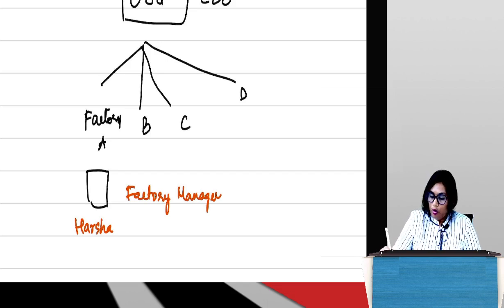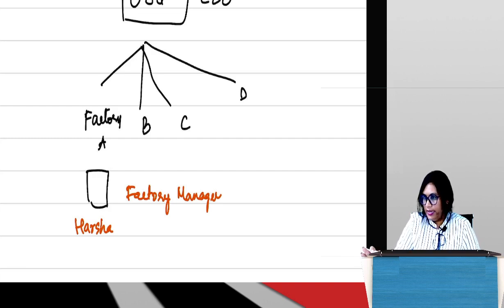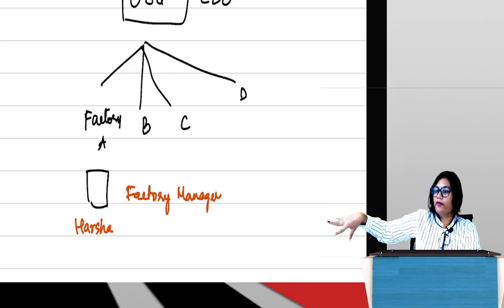Now this company's policy is whenever Oju opens a new factory, all the rental agreements are managed by her. Her team will do research and tell her, ma'am, this area is really good for factory.